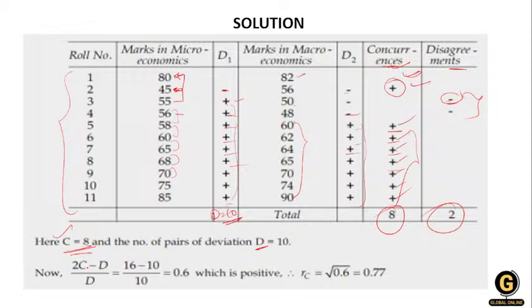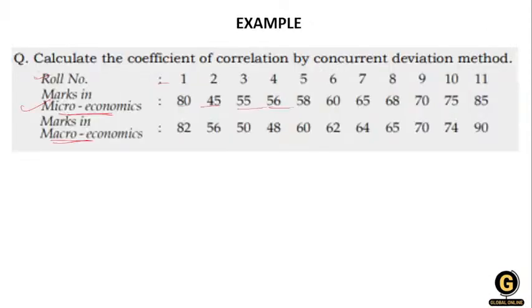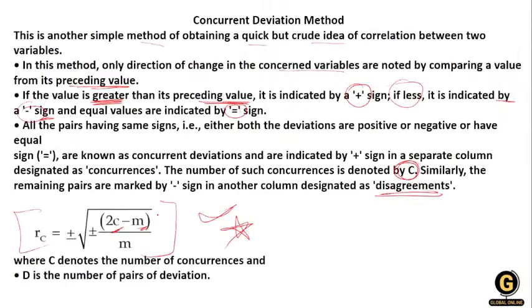Okay, then the formula is 2C, where C is the concurrence, that is 8, so 2 multiplied by 8 is 16, and D, either you write it as D or you write it as M. So D, or M, is nothing but the number of pairs of deviation.